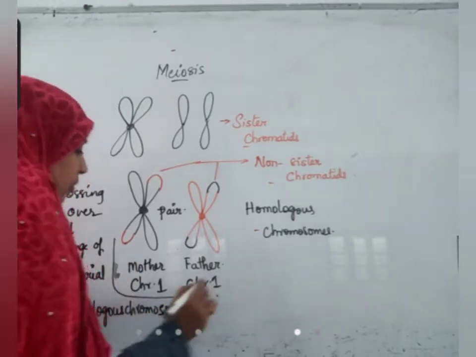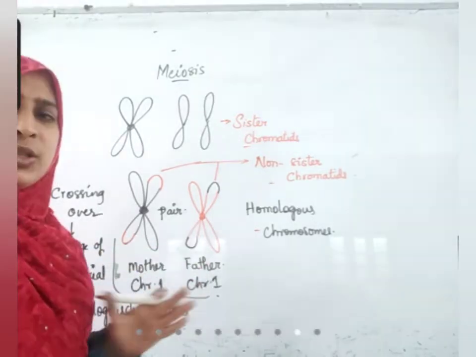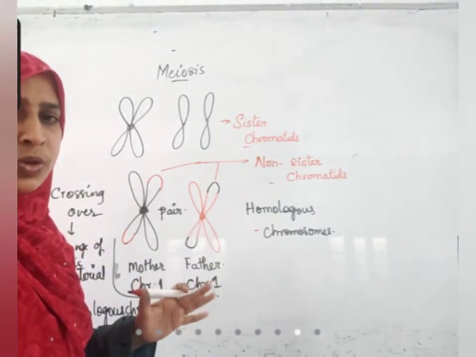Okay? How it happens, we'll see. But first understand, crossing over takes place in meiosis. In all other cells, there is no crossing over.